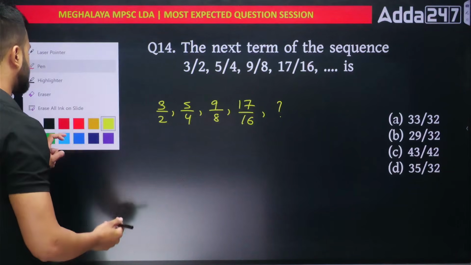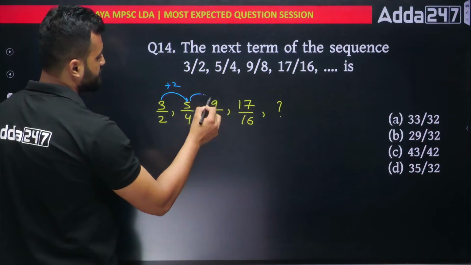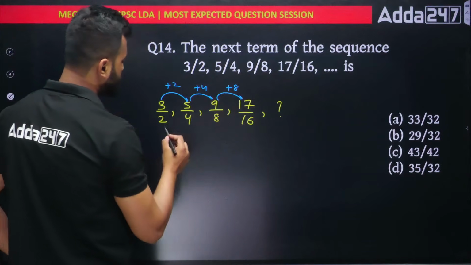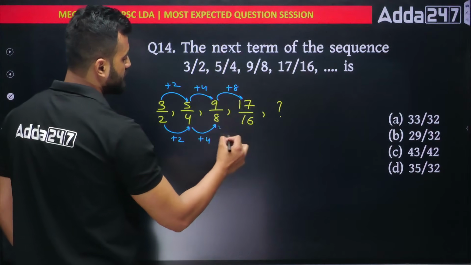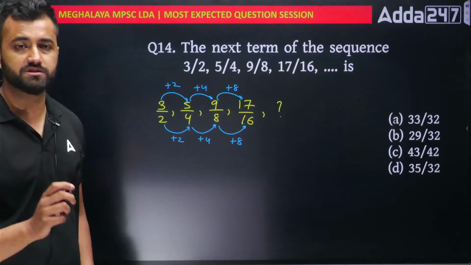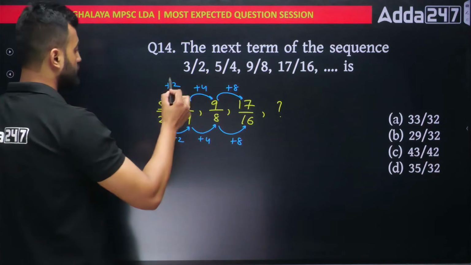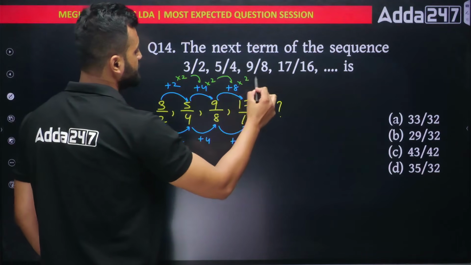Let's do it. From 3 it became 5, means plus 2. From 5 it became 9, means plus 4. From 9 became 17, means plus 8. Out here also, from 2 it became 4, means plus 2. 4 to 8 means plus 4. 8 to 16 means plus 8. So what you notice is these numbers are getting doubled. See, 2 into 2 is 4. 4 into 2 is 8. Similarly, 8 into 2 would be 16.